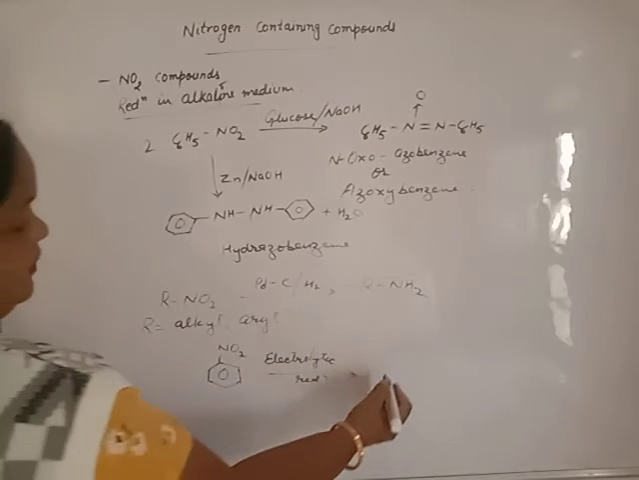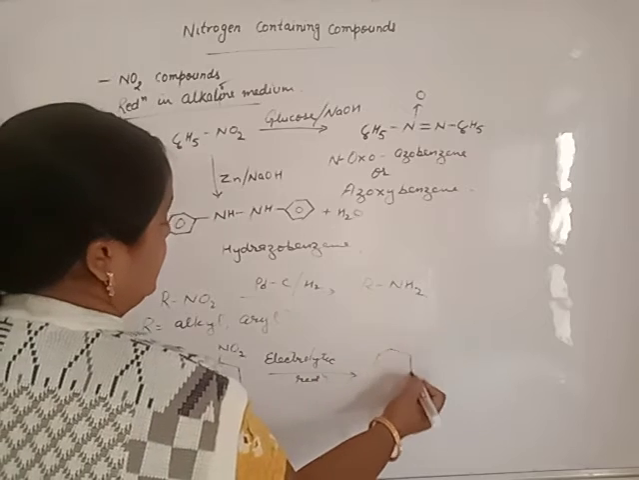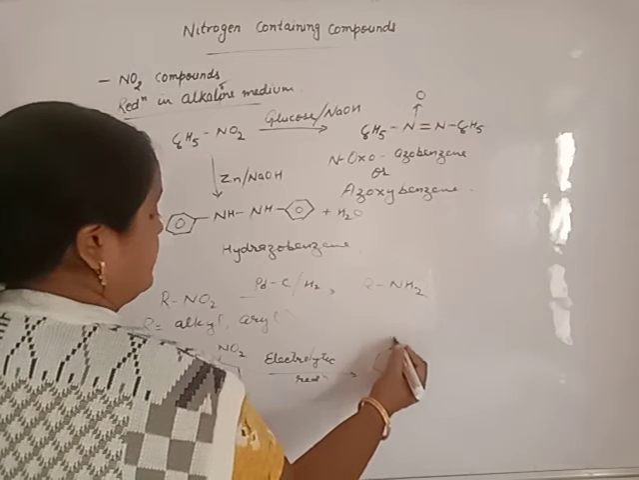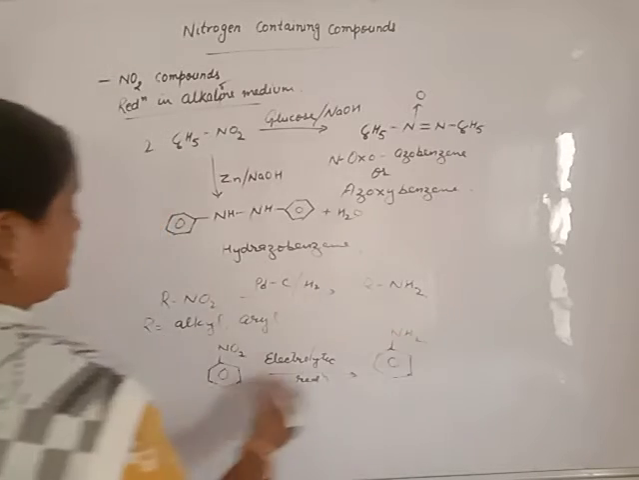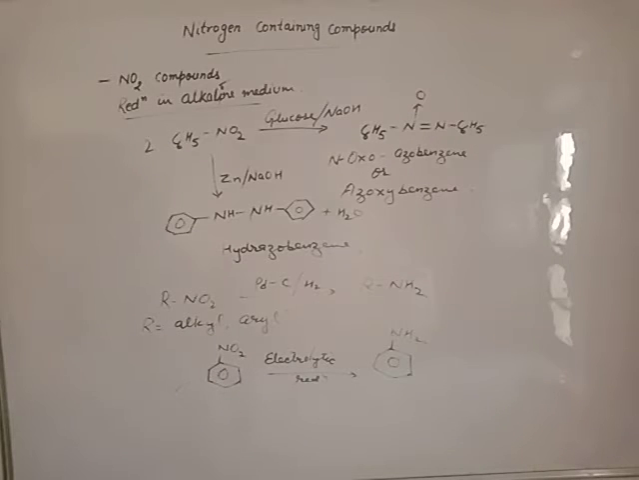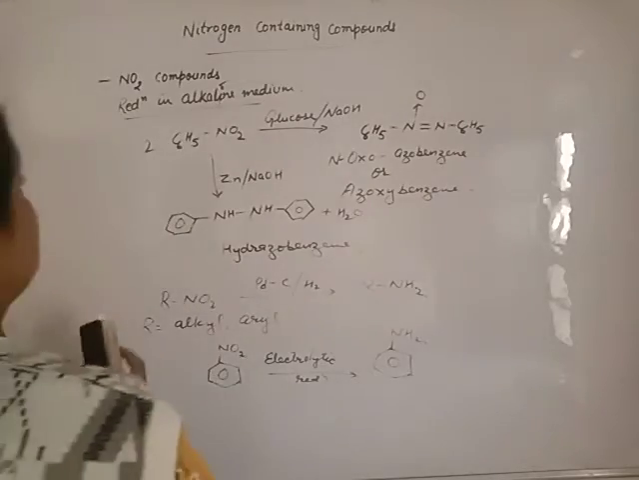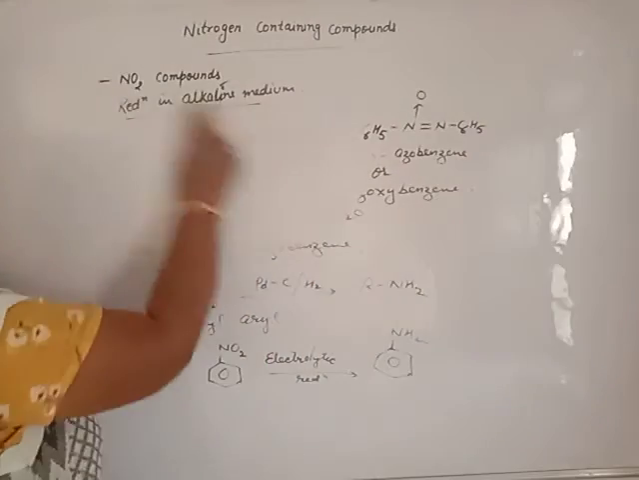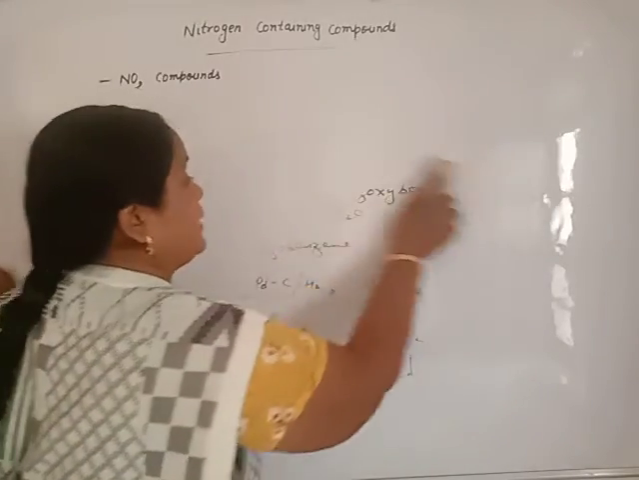Then what happened? Beta, we will get aniline. This reaction is not done with haloalkane. This is done only and only with nitrobenzene. Now our another topic, what will happen when nitrobenzene is hydrolyzed? That means our next property, second property.